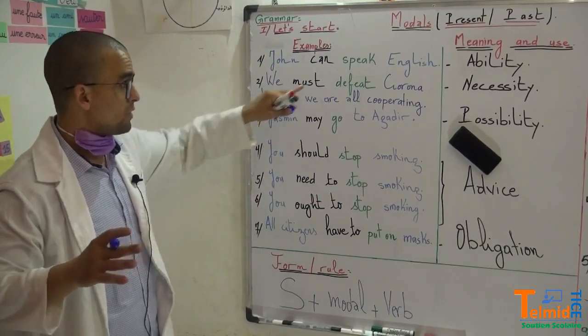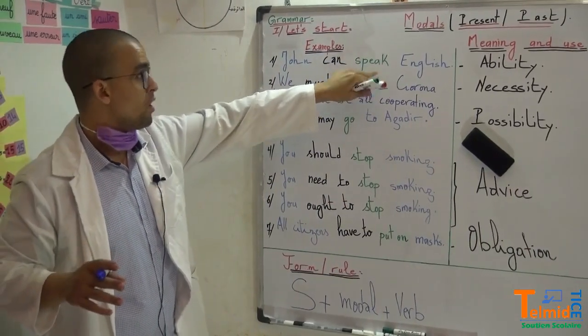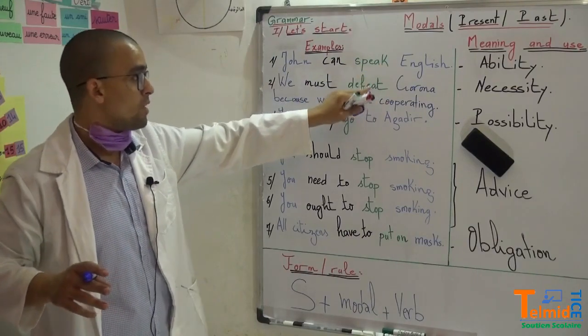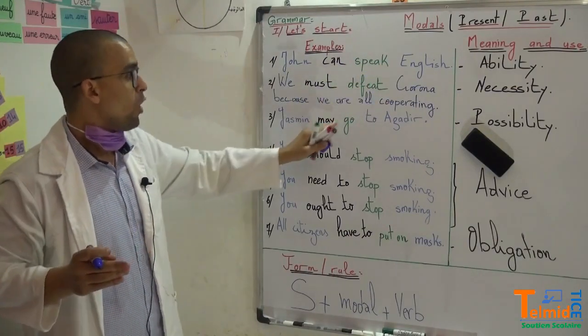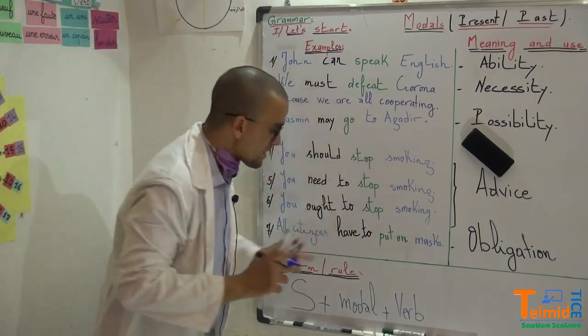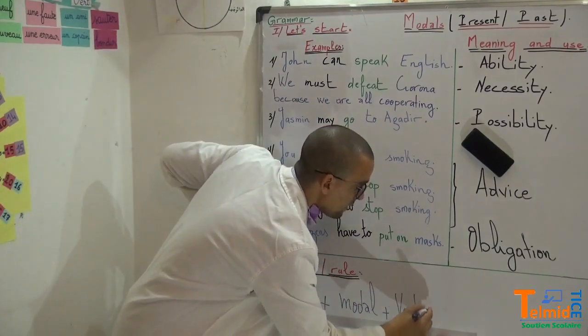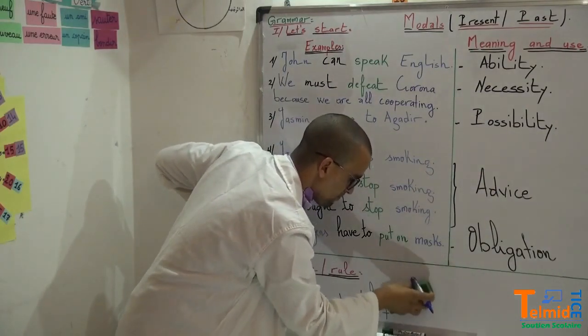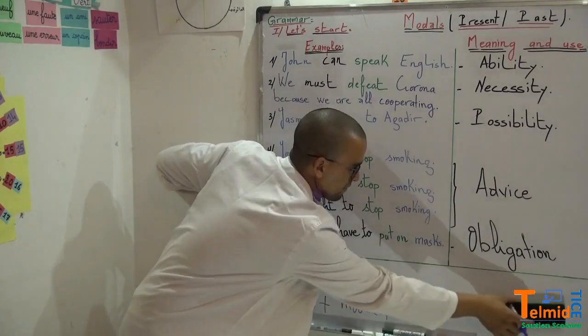It's not conjugated. We don't say spoken or spoke or speaks, must defeated or must defeats, or gone or went or goes. No, we say modal plus a verb, which is plus an infinitive.